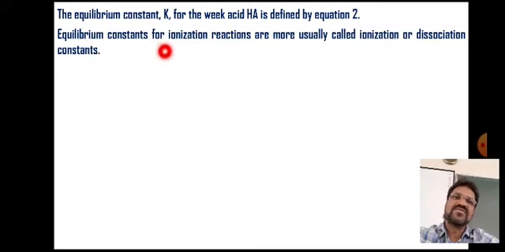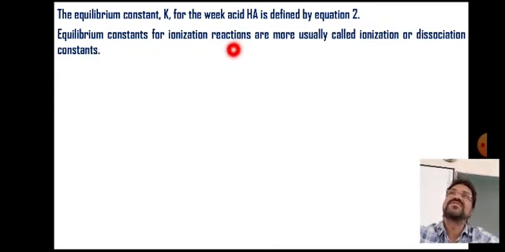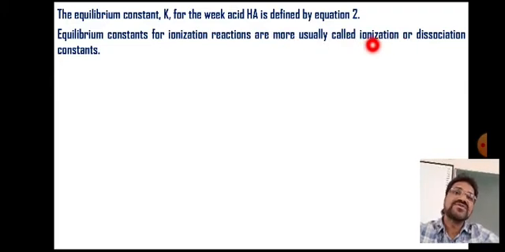Equilibrium constants for ionization reactions: ionization is formation of ions. So the equilibrium constants for ionization reactions are more usually called ionization constants or dissociation constants.